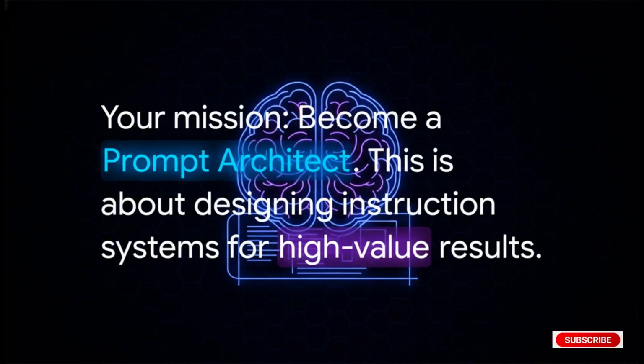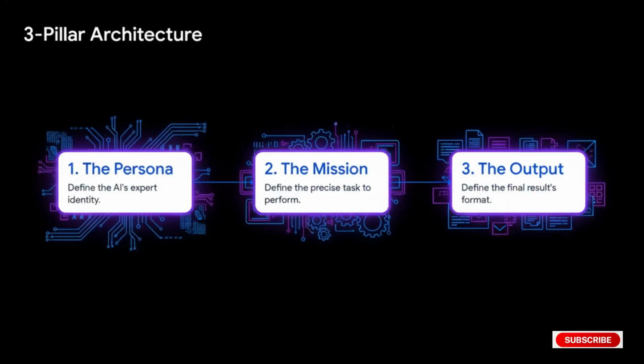And no, this isn't just about writing slightly better prompts. It's about designing sophisticated, layered instruction systems that deliver strategic, high-value results, the kind that are absolutely essential in those top-tier competitive professional fields. So, how do we get there? The secret really is what I call the three-pillar prompt architecture. It's a super powerful framework, but it's also incredibly simple. Persona, mission, and output. Once you master these three pillars, you get precise, surgical control over the AI's results. This is the blueprint we're going to build everything on today.